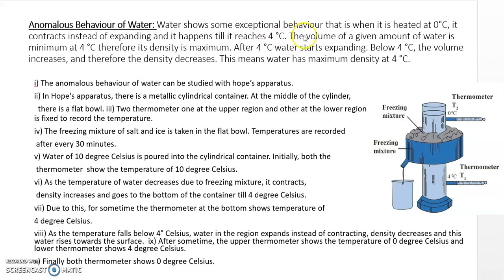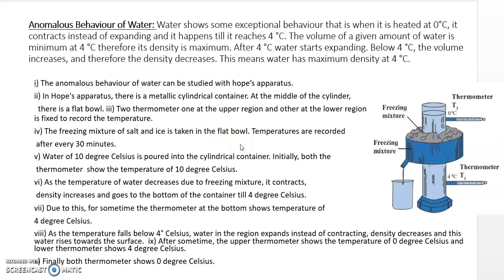Since it contracts, the volume of the given amount of water is minimum. Volume is minimum, so the density is maximum, because volume and density are inversely proportional. Then after 4 degrees Celsius it starts expanding. So above 4 degrees Celsius the volume increases and therefore the density decreases. This means that water has a maximum density at 4 degrees Celsius. So this is the meaning of the exceptional behavior of water.